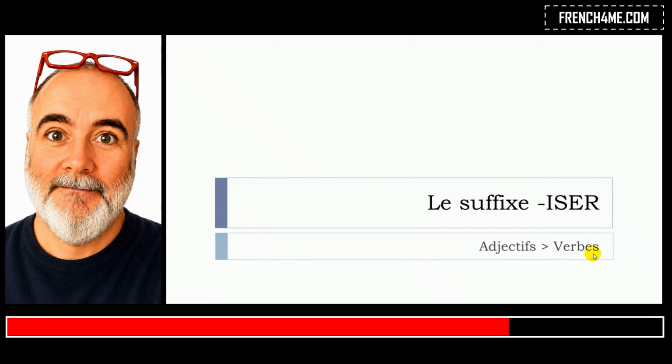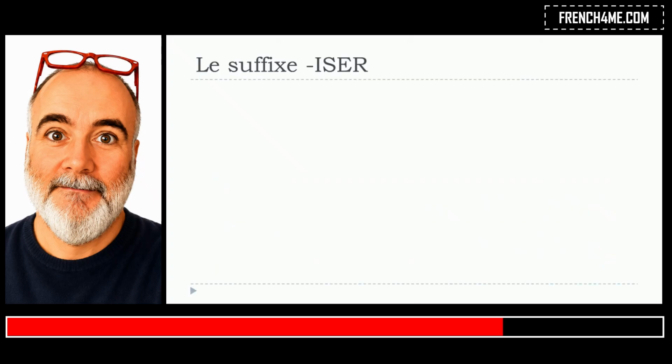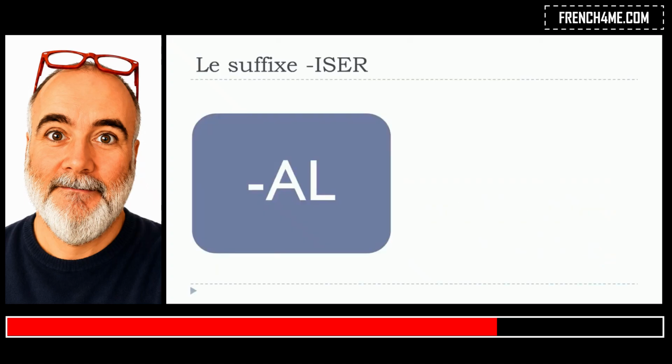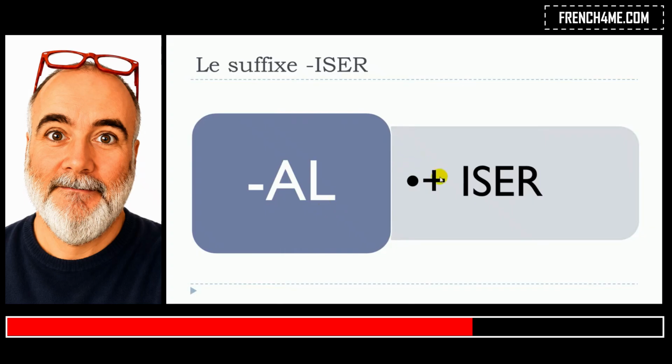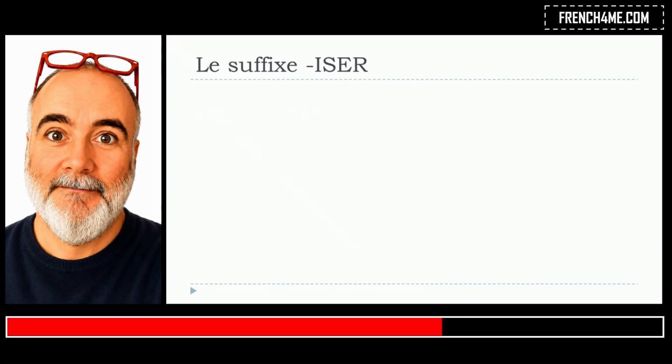That's the whole idea of this video, and here we'll only focus on the adjectives that end with AL. We will just add at the end of these adjectives this ISER just to make a verb. So let's see a few examples now.